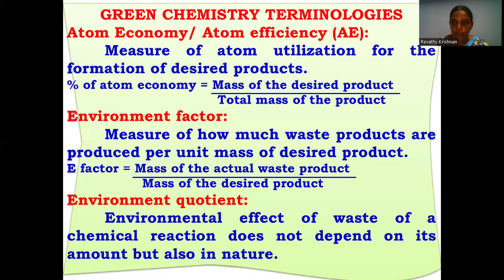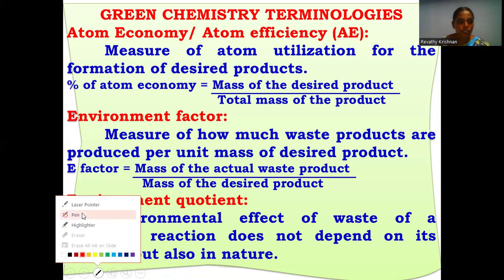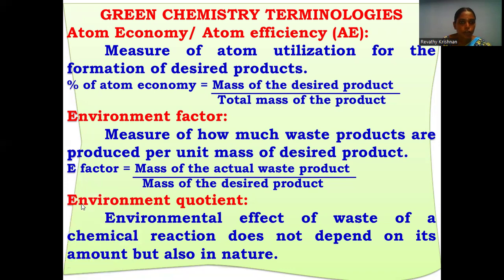Here we should know some green chemistry terminologies, which are atom economy or atom efficiency. Atom economy means the utilization of atoms from the reactant should be 100%.